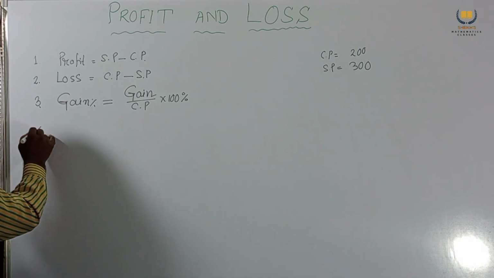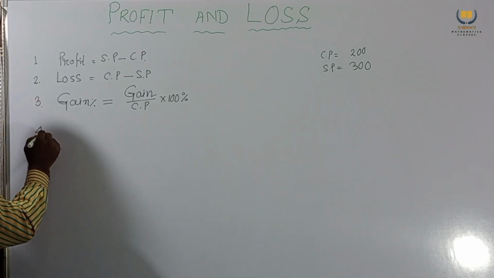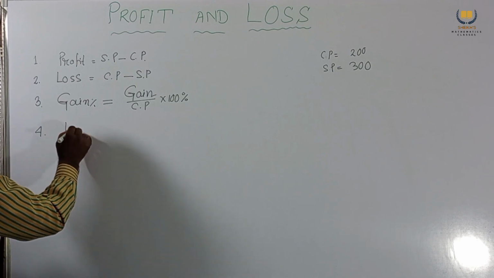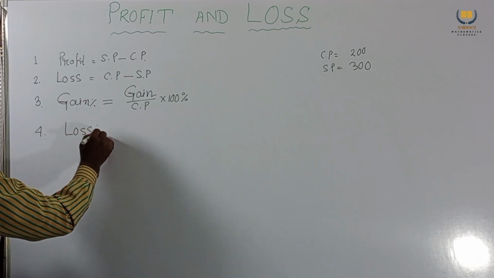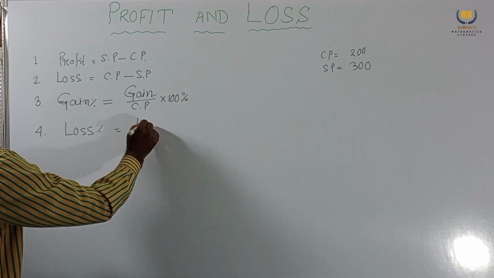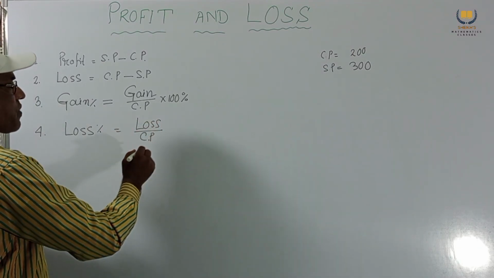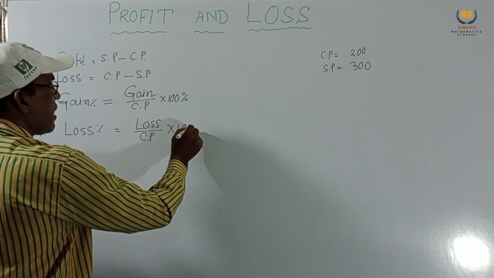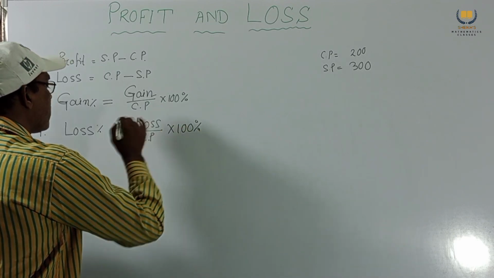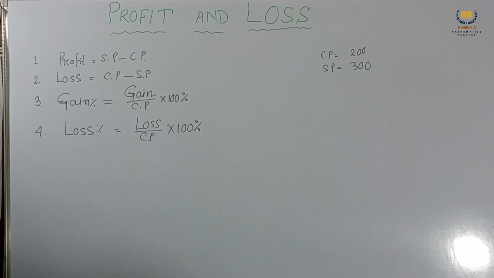Next, number four, loss percent equal to loss by CP, cost price, into 100%. This is the value of loss percent.